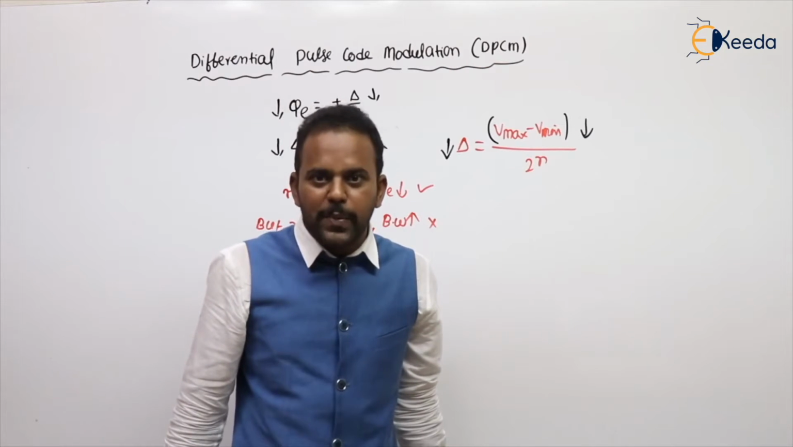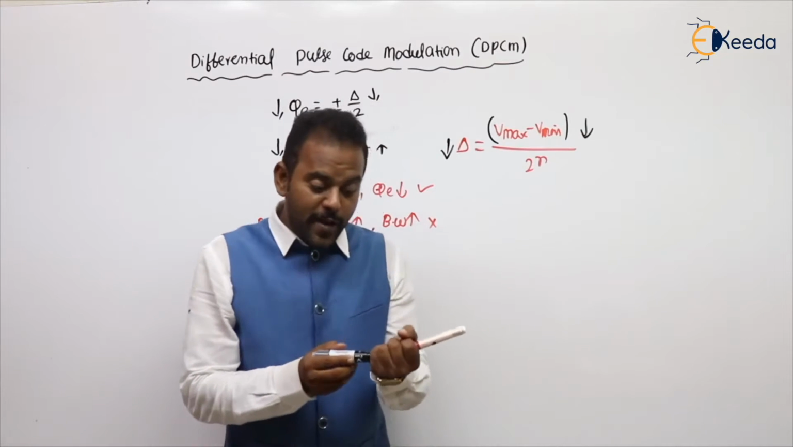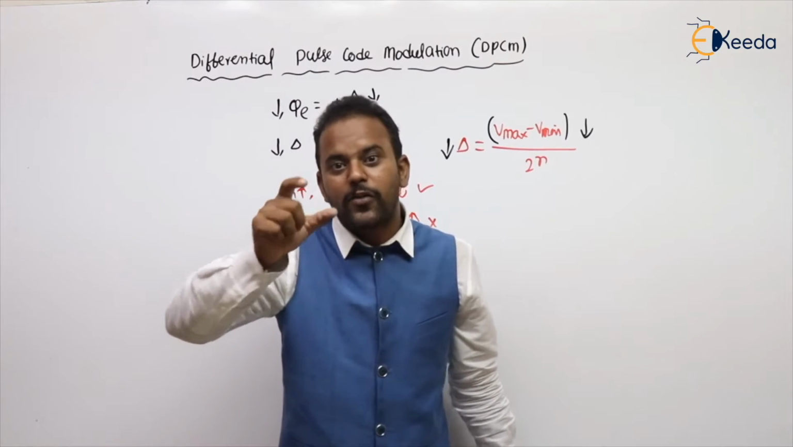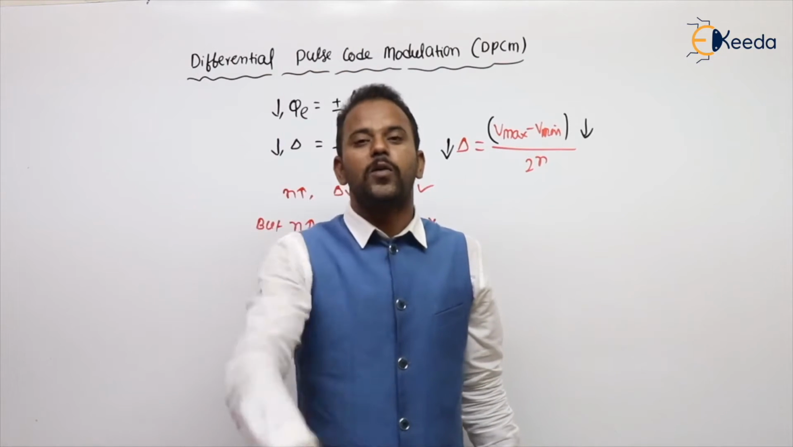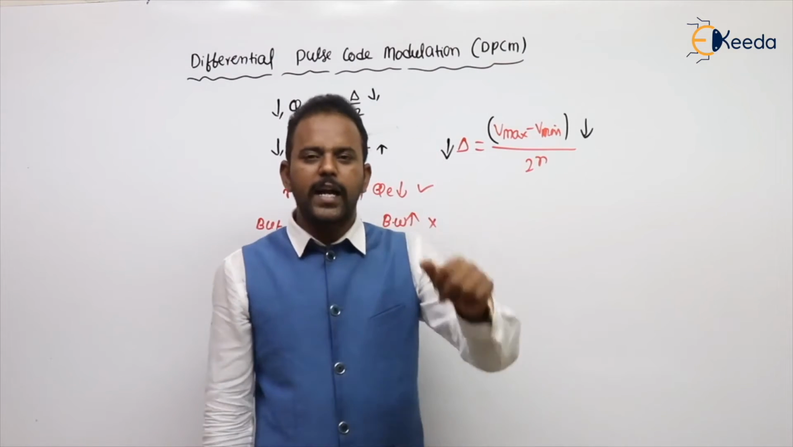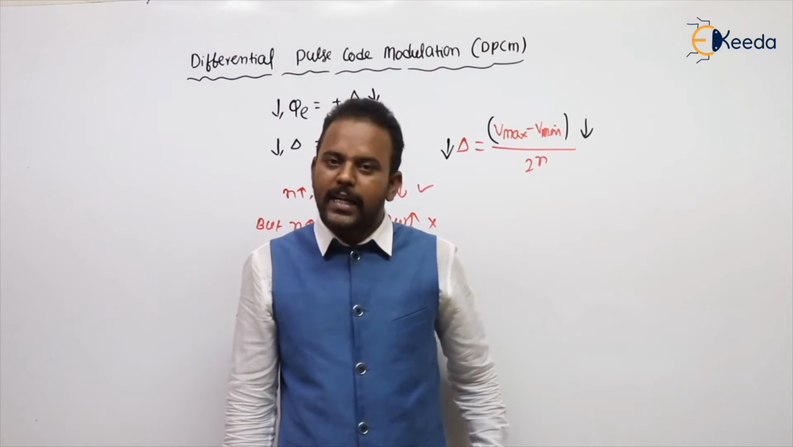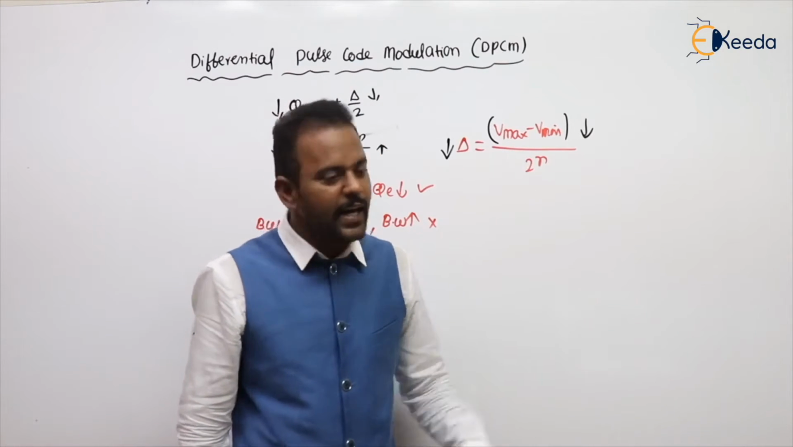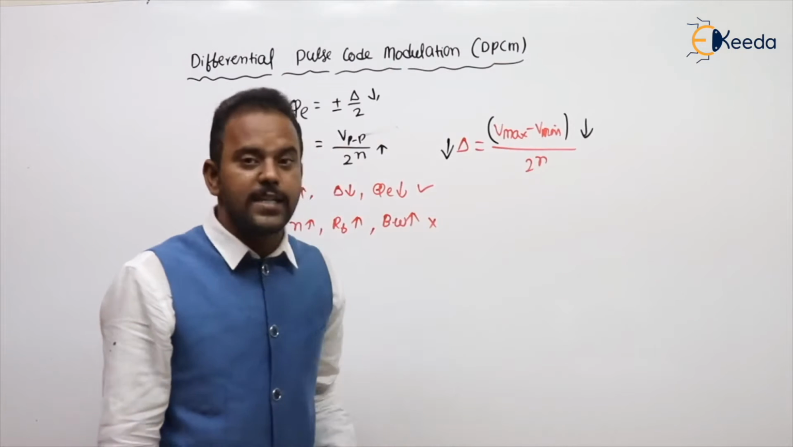What are we doing in DPCM, sir? In DPCM, we are decreasing the total dynamic range of the signal that we have to quantize. Now, the question arises, how can we decrease the dynamic range of a signal, sir?